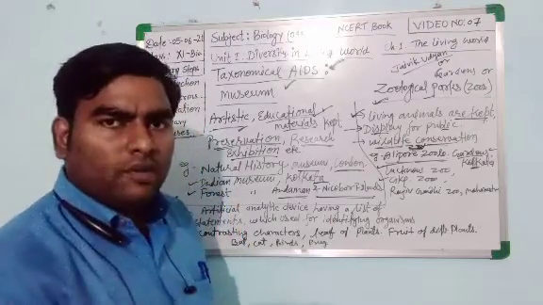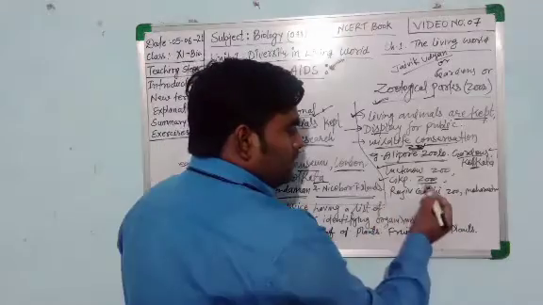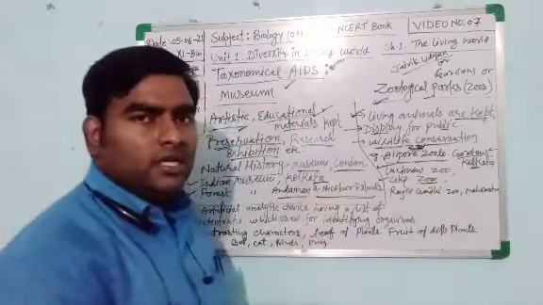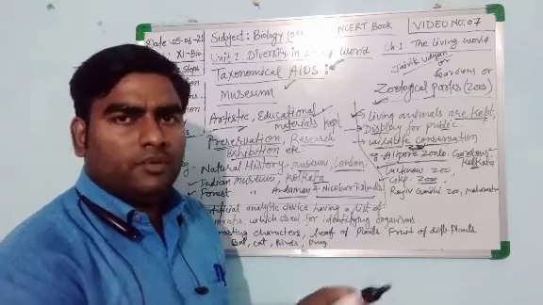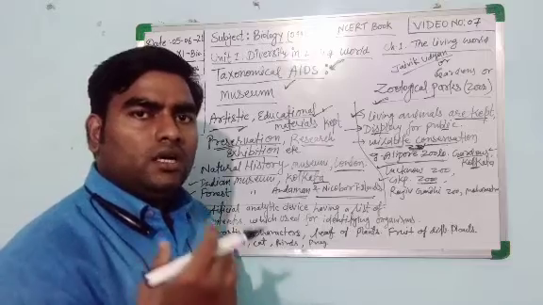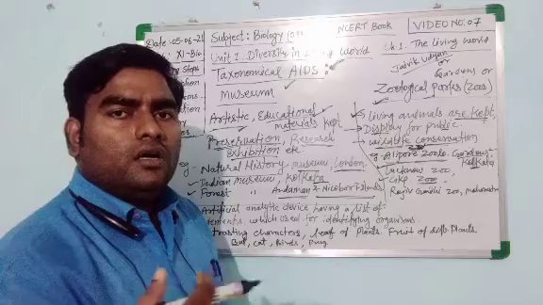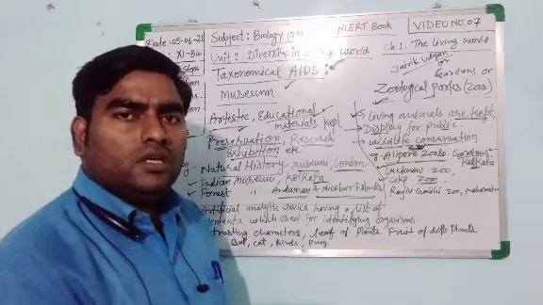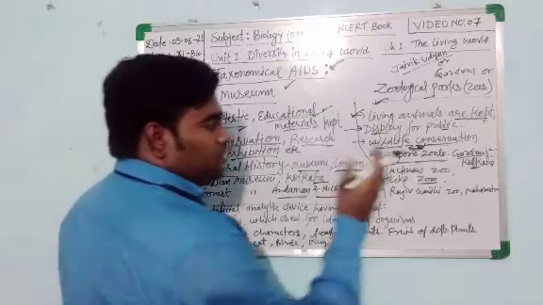Zoo is also called chidiyaghar in Hindi, so we can say chidiyaghar. But in a chidiyaghar, not only chidiya, meaning birds, are kept. So many organisms are kept. You can see the tiger, the deer, the bear, you can see the birds also, the snake also. So many organisms are kept in the zoo.